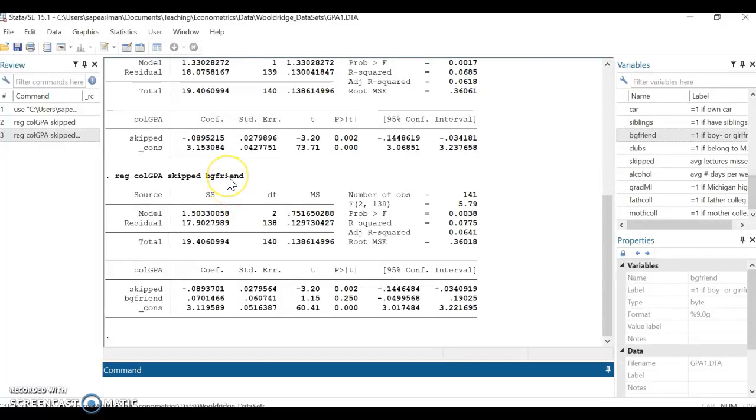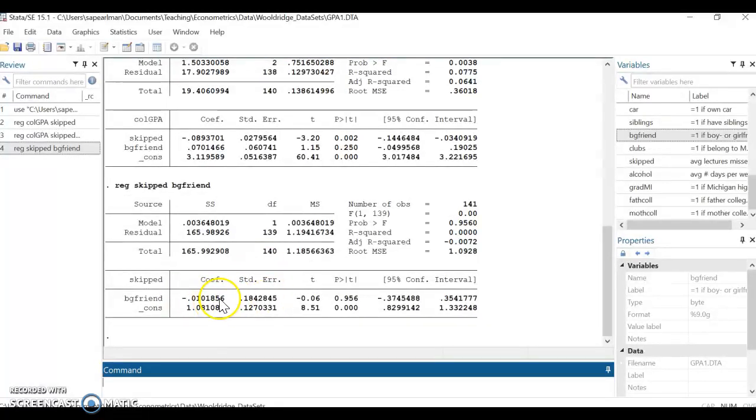This can stem from one of two things. One, it's uncorrelated with college GPA, and we can pick that up by looking at beta 2 hat. Well, this is 0.07. It's similar in size to skipped, so it seems unlikely that the lack of bias is coming from beta 2 hat being 0. More likely it's coming from delta 1 tilde, and we can see this by regressing x1 on x2. And indeed, in this case, we get a very low coefficient. So this is an example of something that's not confounding.